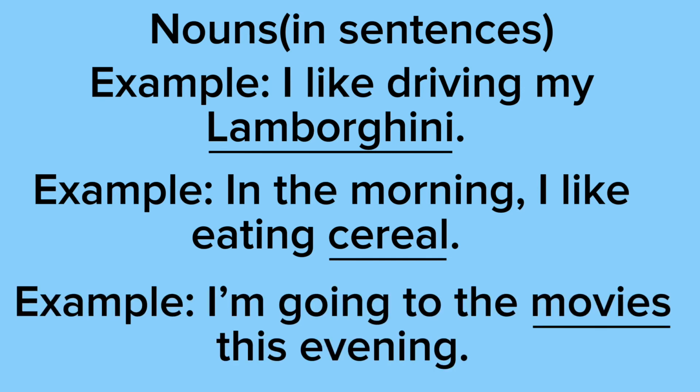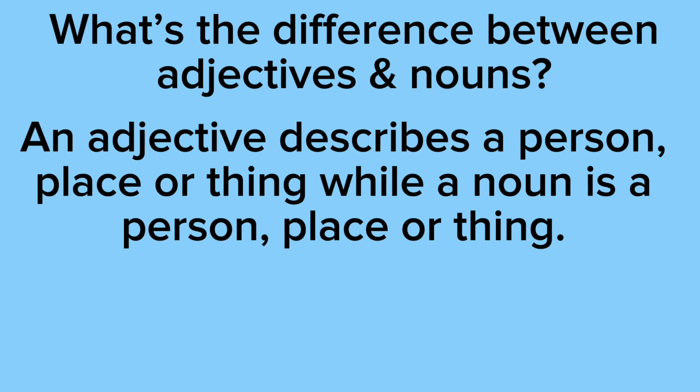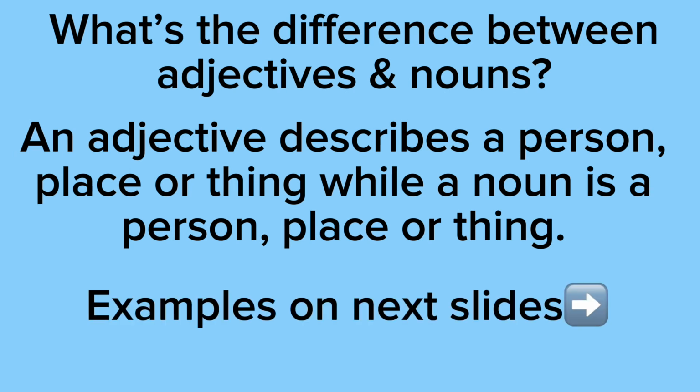Obviously, it's not a person or a place. And our last example says, I'm going to the movies this evening. As you can see, movies is underlined because movies is a person, place, or thing. It would be considered a place. So what's the difference between adjectives and nouns? An adjective describes a person, place, or thing, while a noun is a person, place, or thing. And there will be examples on the next few slides.